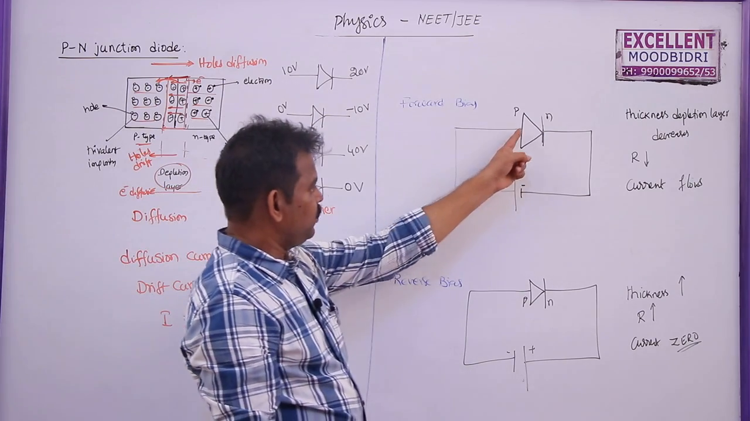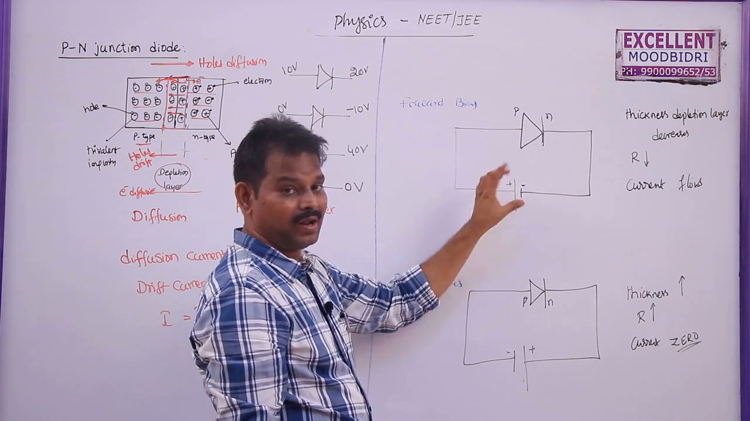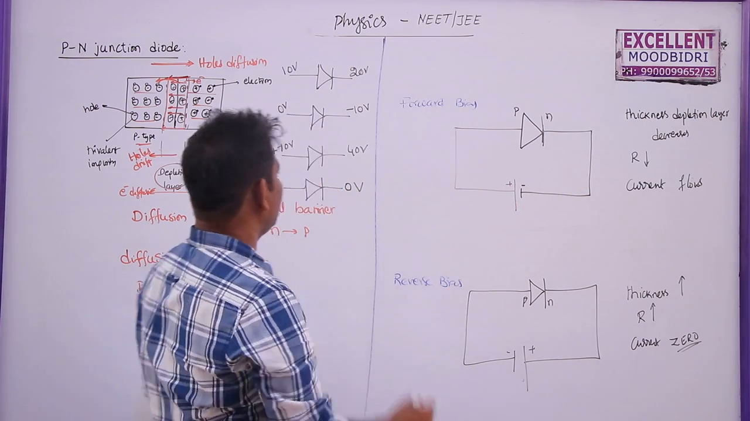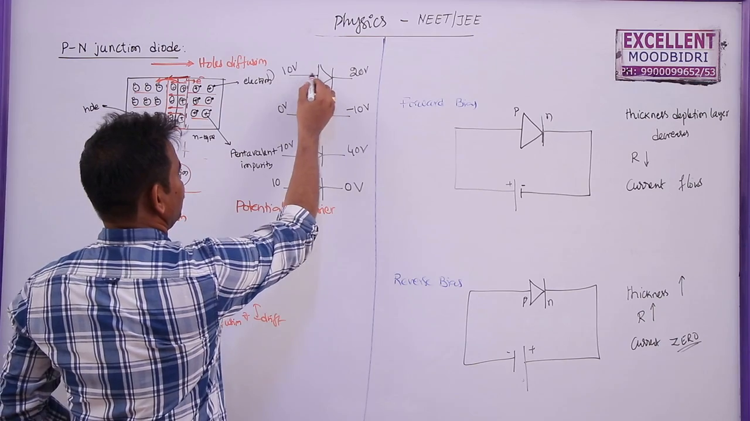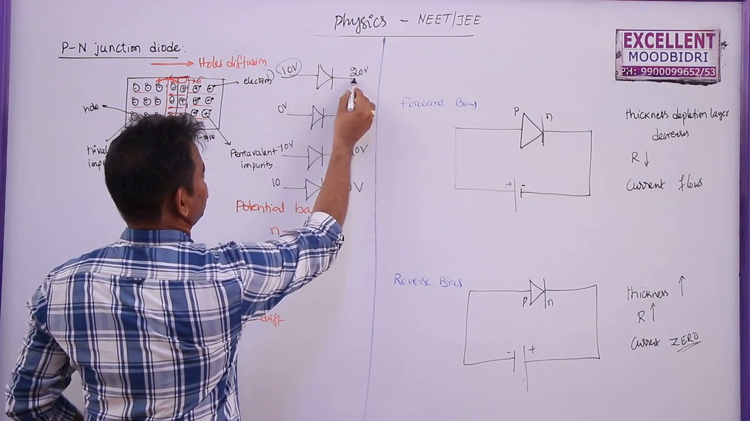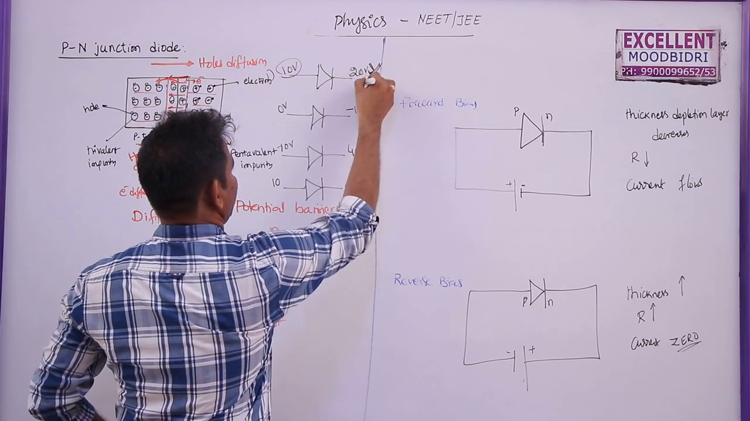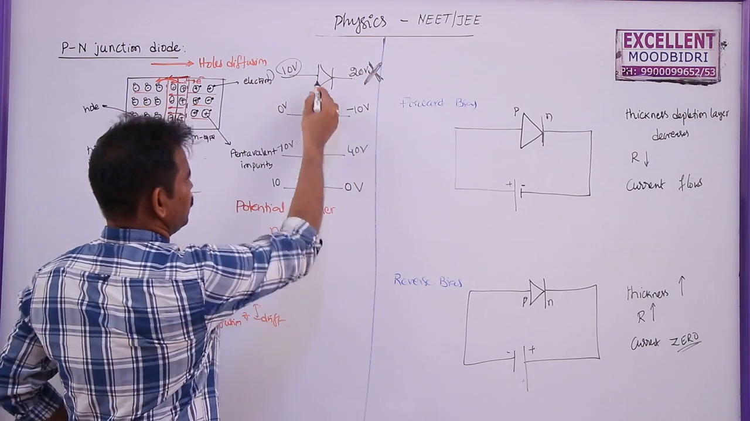Every time P should be connected to positive terminal or high potential, N should be connected to negative terminal or low potential. Here in the first diagram, P connected to 10, N connected to 20, so N is connected to high potential. So this is not forward bias, this is reverse bias.